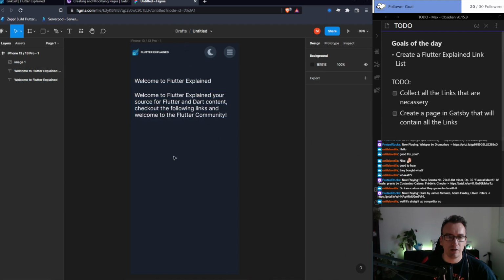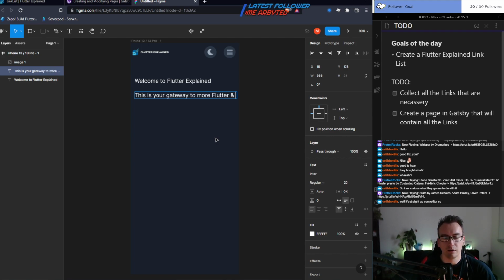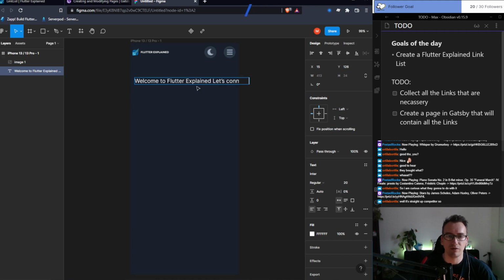So, and then we have still a lot of space. Welcome to Flutter Explained and welcome to Flutter Explained. That doesn't make sense, I guess. So, this is your gateway to more Flutter and Dart content. Or, you know what, make it easy. Let's connect. Connect. And maybe we could do it just in the first sentence. I don't know, something like that.